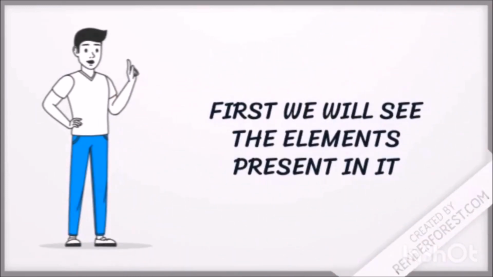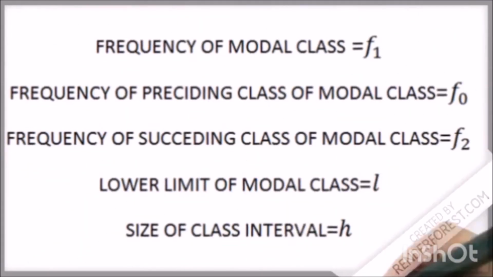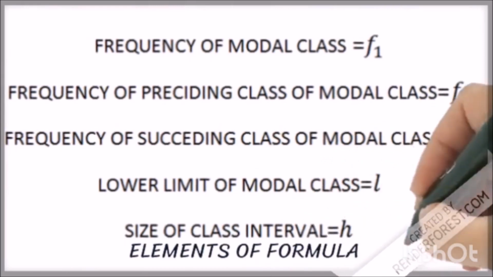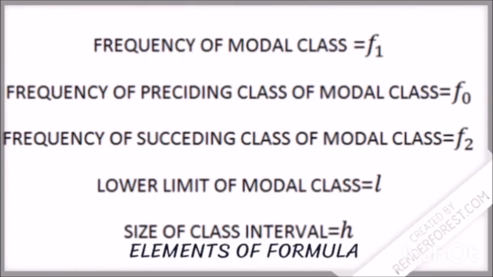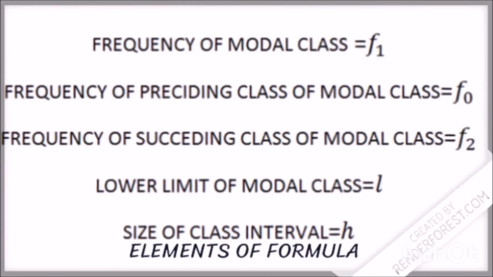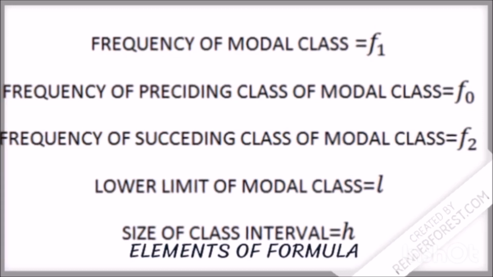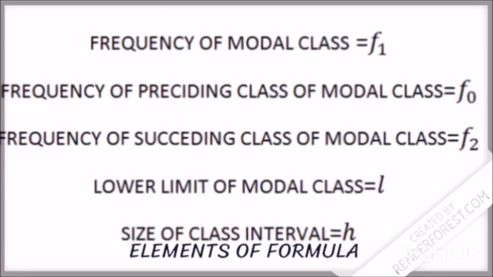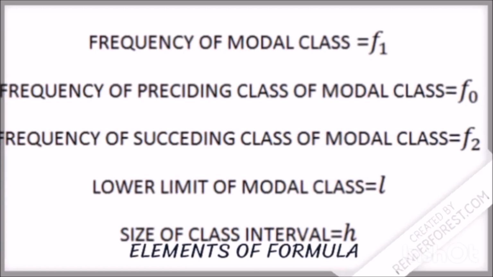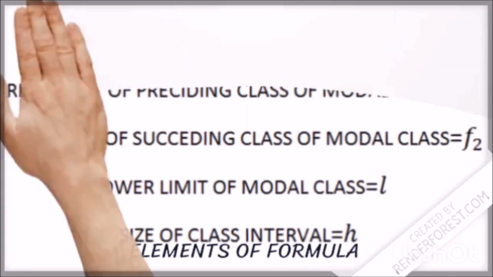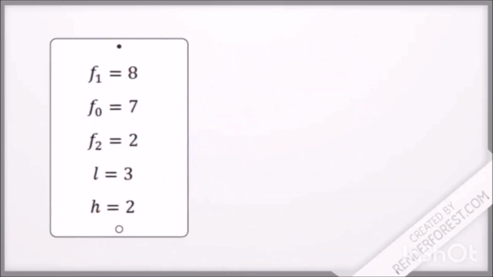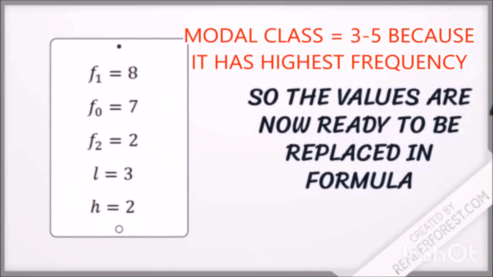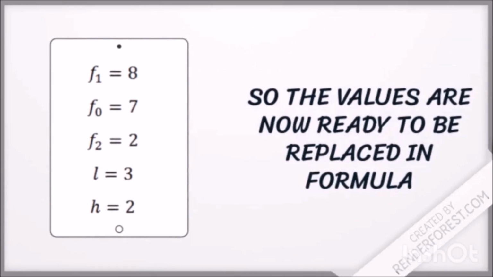First, we will see the elements present in it. Frequency of modal class is equal to F1. Frequency of preceding class of modal class is equal to F0. Frequency of succeeding class of modal class is equal to F2. Lower limit of modal class is equal to L. Size of class interval is equal to H. F1 is equal to 8, F0 is equal to 7, F2 is equal to 2, L is equal to 3, H is equal to 2. So the values are now ready to be replaced in the formula.